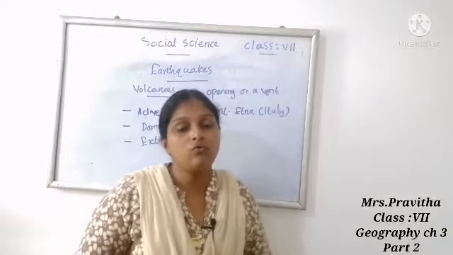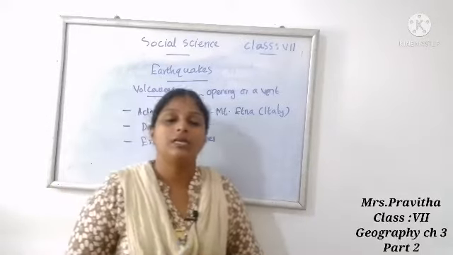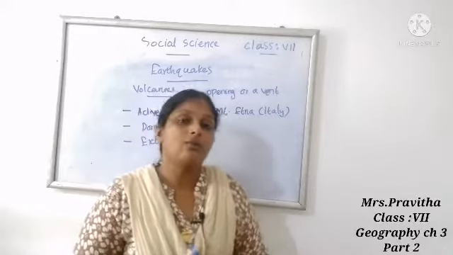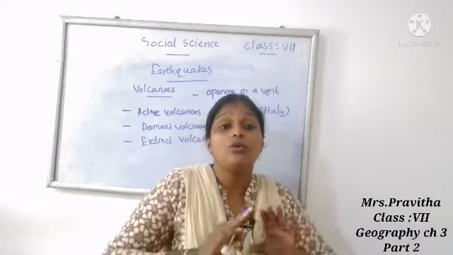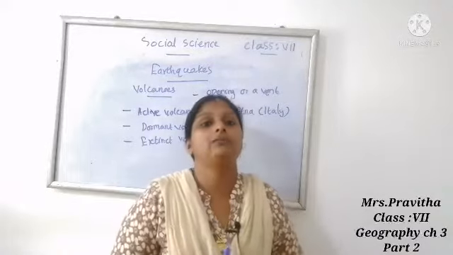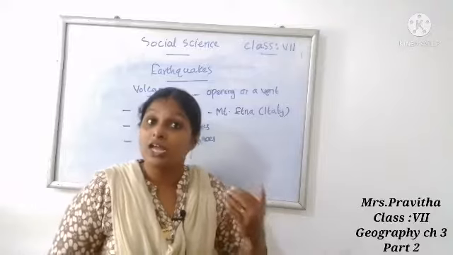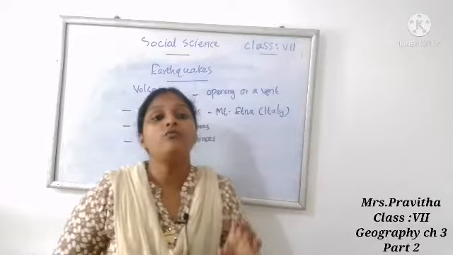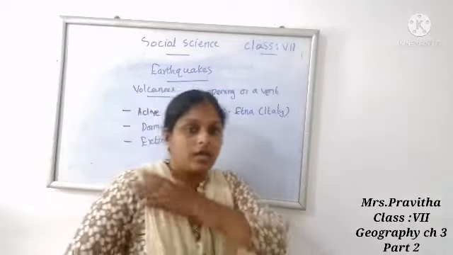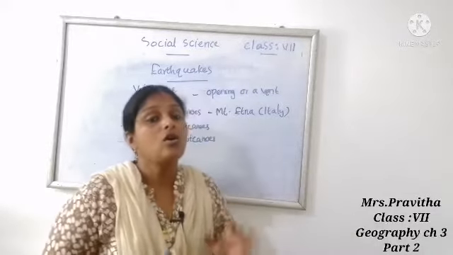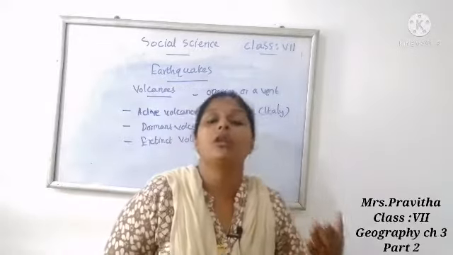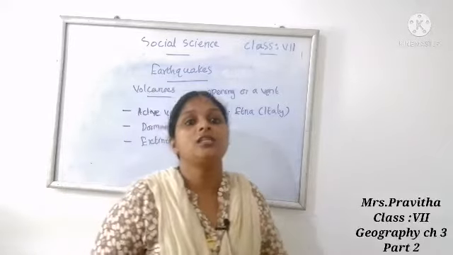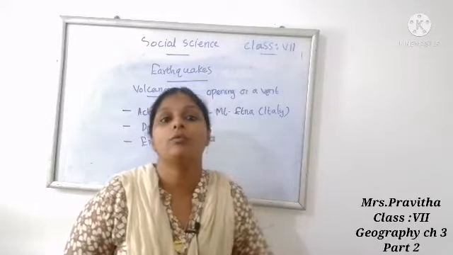Second one, dormant volcanoes. Dormant volcanoes means volcanoes that have not erupted for a long time, but have chances of erupting in future. That type of volcano is known as a dormant volcano. So what is a dormant volcano? Volcanoes that have not erupted for a long time but have a chance of erupting in the future. Such types of volcanoes are known as dormant volcanoes.